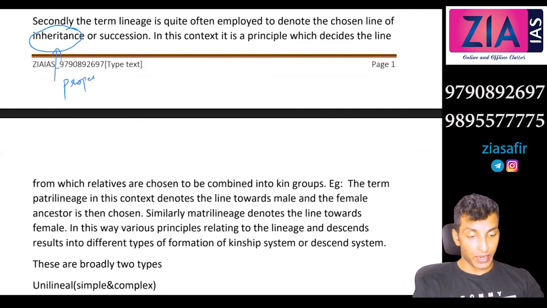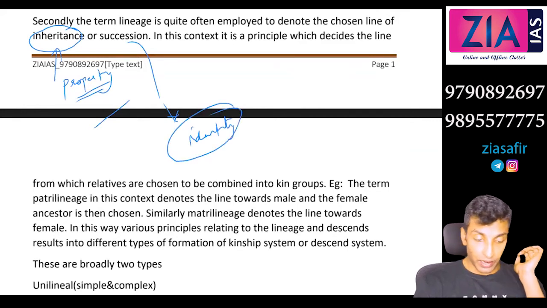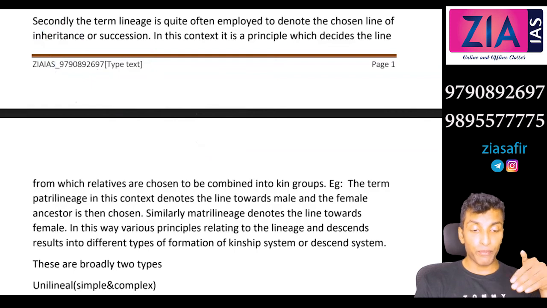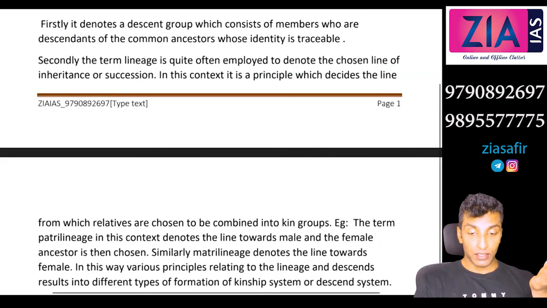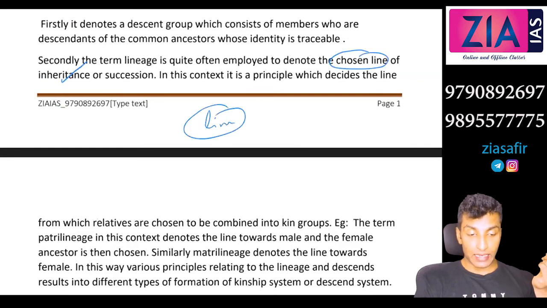The chosen line of inheritance is related to property. Succession means identity. Based on this also you will understand lineage.